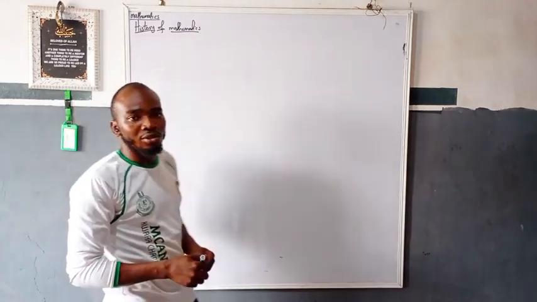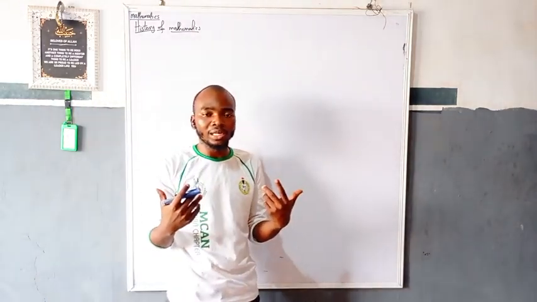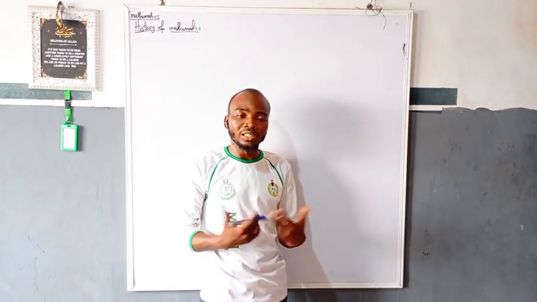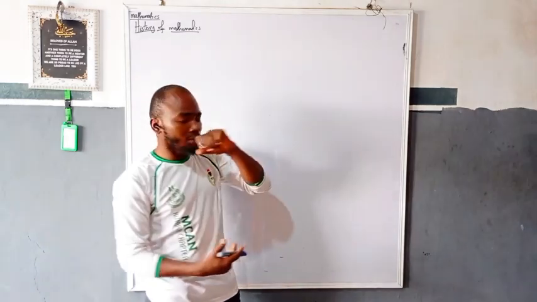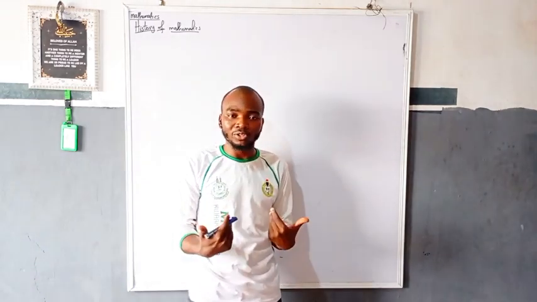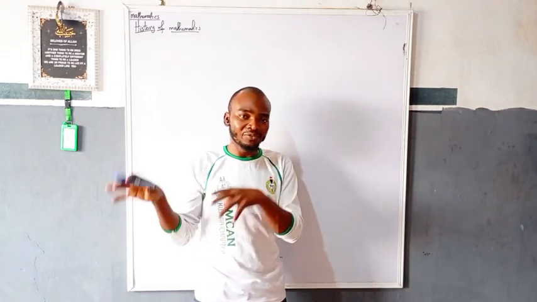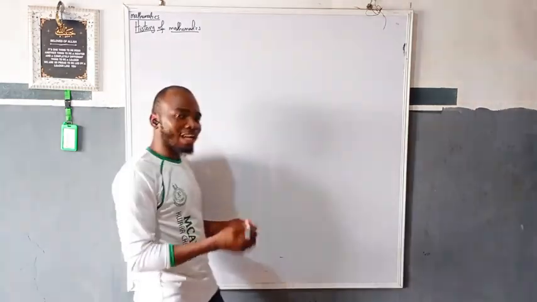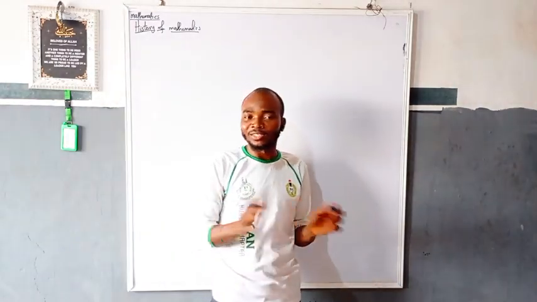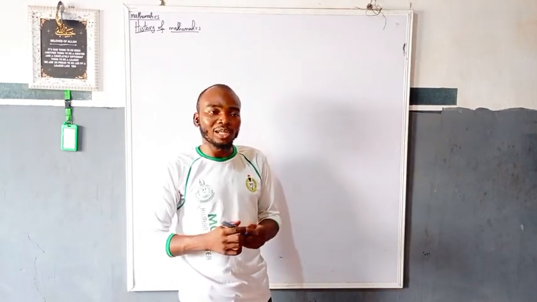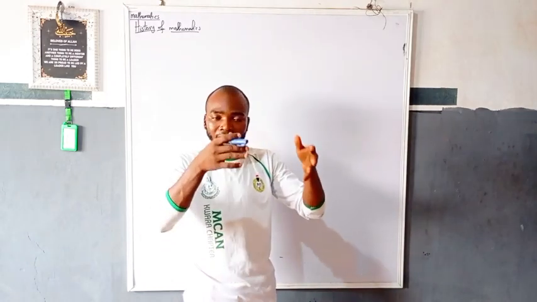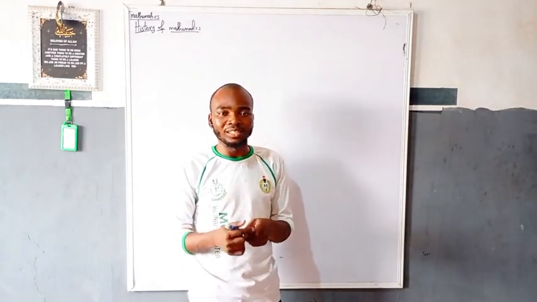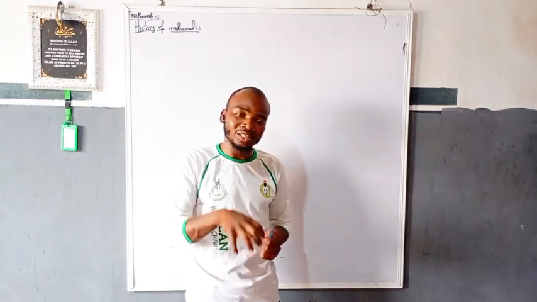So at first, when we talk about mathematics, just like other fields, or let me say other subjects, they have definitions. But mathematics as a subject on its own has an ambiguous definition. What I mean by ambiguous is that it has different definitions. And the reason is because mathematics is discovered and not invented. Unlike other subjects, where we can say this is the person that actually originated the subject, mathematics has been in existence before anything else.